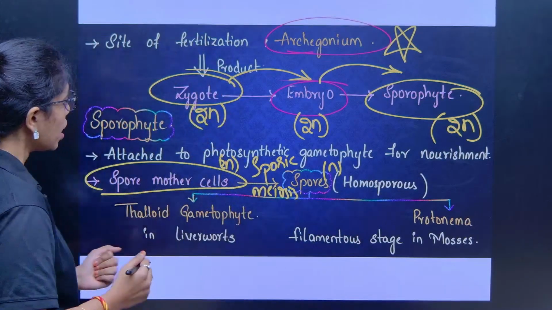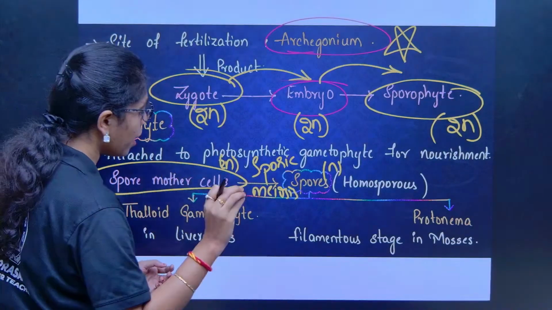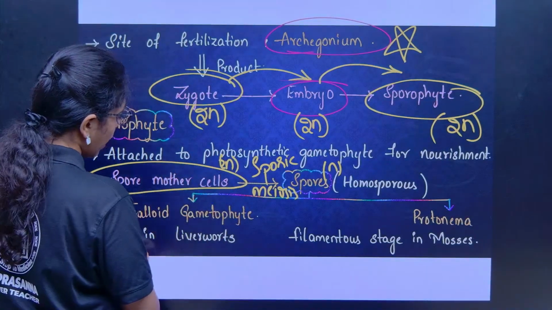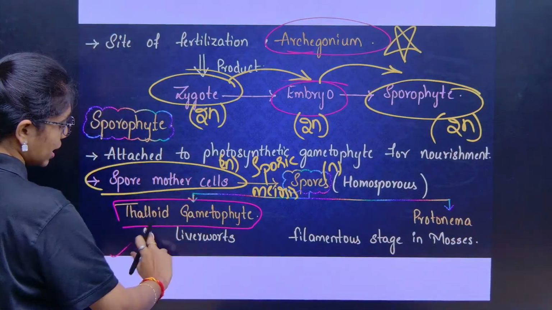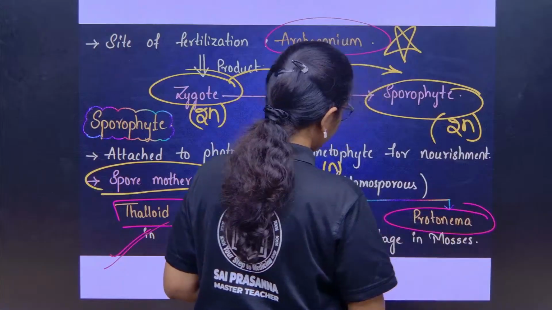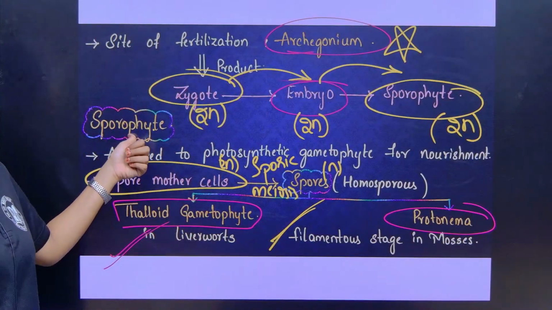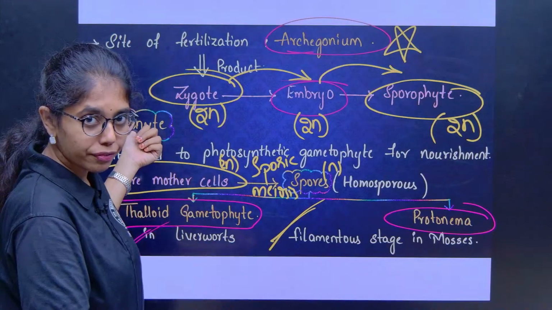Those are homospores. These homospores, landing onto a suitable substratum, will first develop into a thalloid gametophyte if it is in liverworts, or a protonema, which is a filamentous stage, in moss. So the sporophyte is dependent on the gametophyte for nutrition.